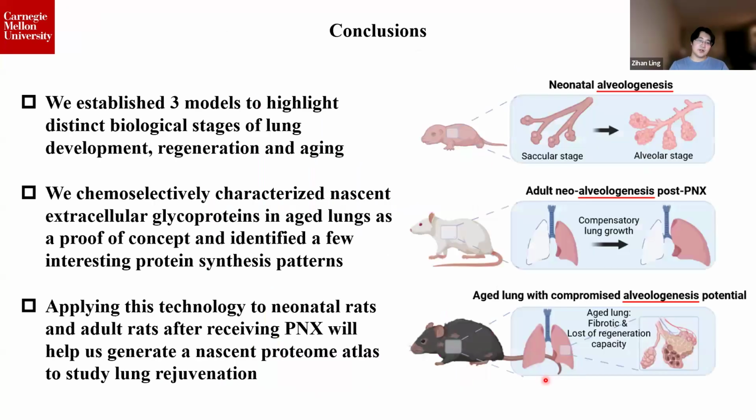So, in conclusion, we established three models to highlight distinct biological stages of lung development, regeneration, and aging. We chemoselectively characterized nascent extracellular glycoproteins in aged lungs as a proof of concept and identified a few interesting protein synthesis patterns. And eventually, by applying this technology to neonatal rats and adult rats after receiving pneumonectomy, we will generate a nascent extracellular proteome atlas, which will potentially help us identify novel biomarkers and targets to boost alveoli maturation and regeneration.